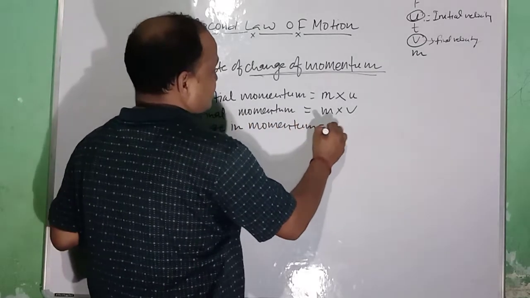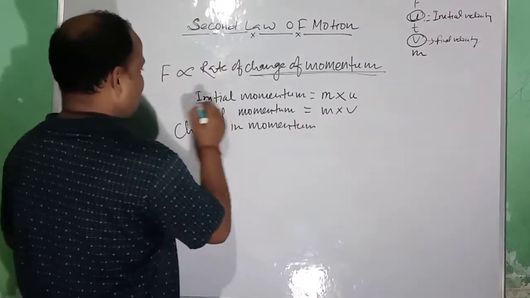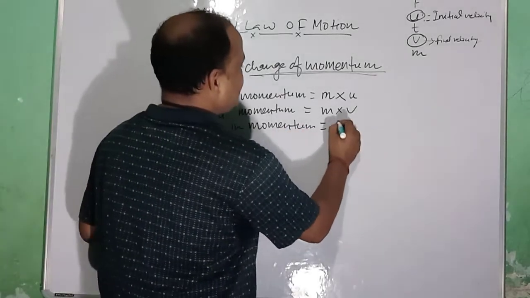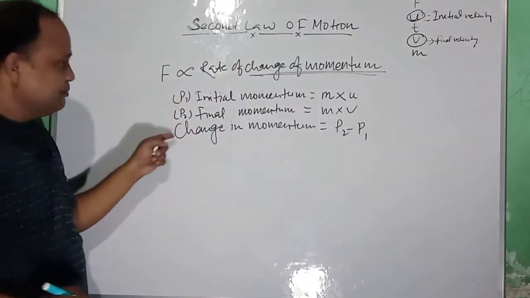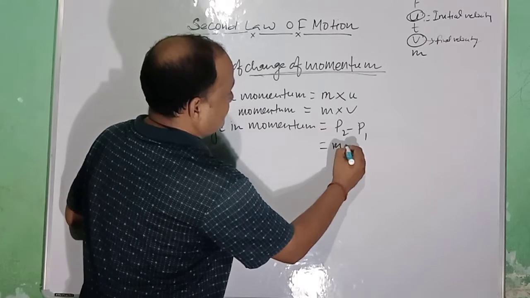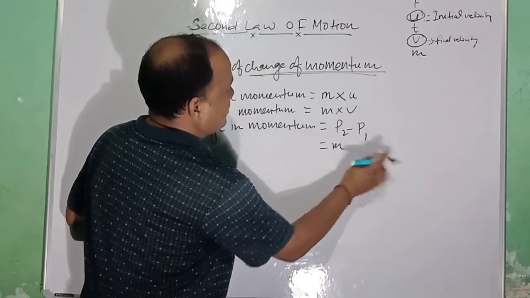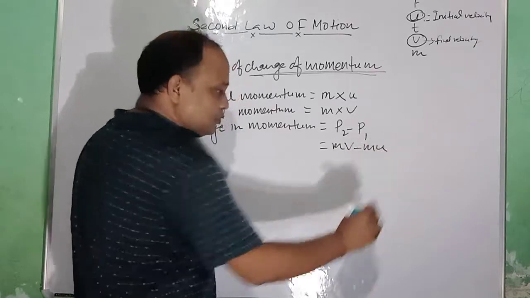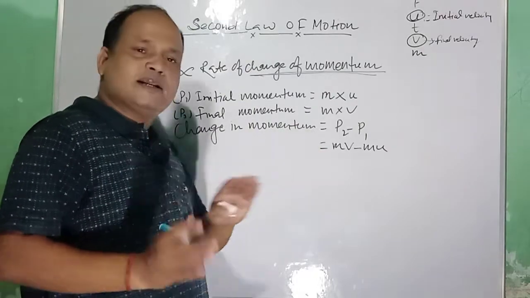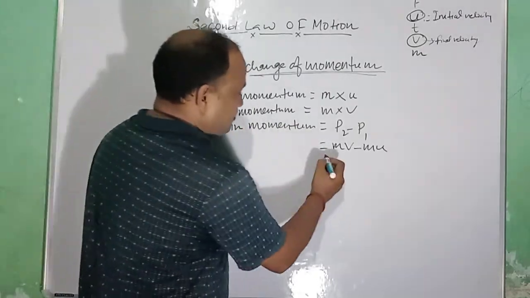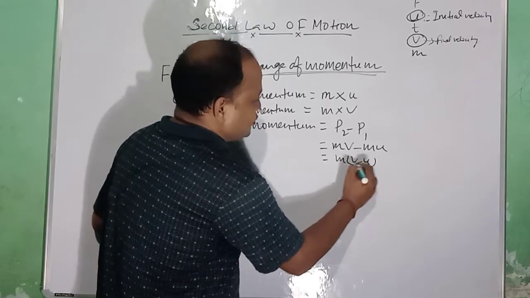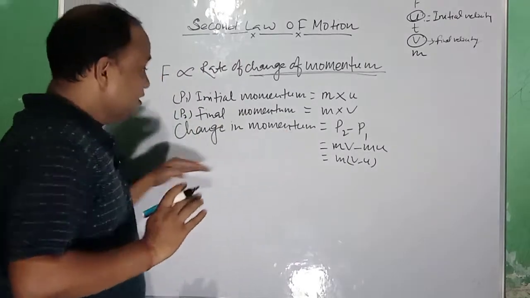Now change in momentum. If this is initial momentum p1 and this is p2, then change in momentum is equal to p2 minus p1. So p2 minus p1 is mv minus mu. That means we subtract the first momentum from the later momentum, and we get the change in momentum. So you can write m, taking m common, m(v minus u). So this is change in momentum.